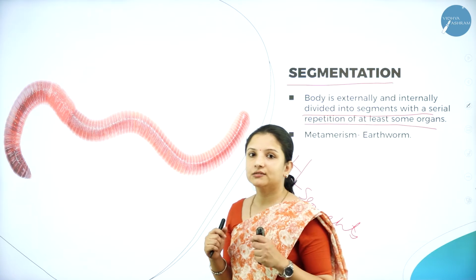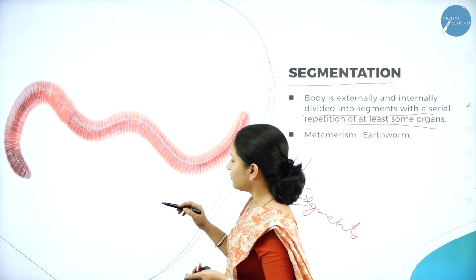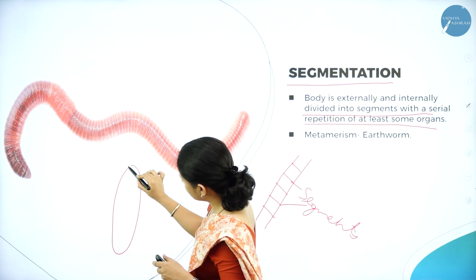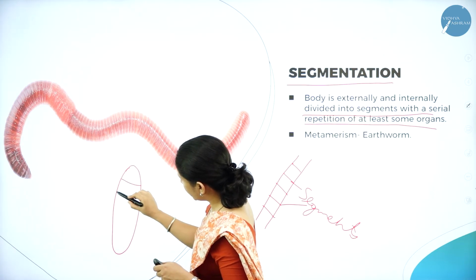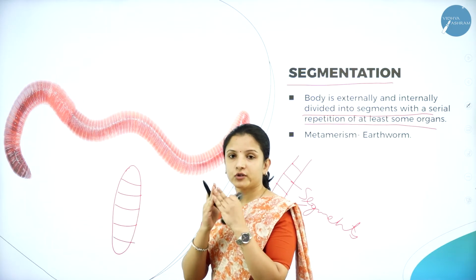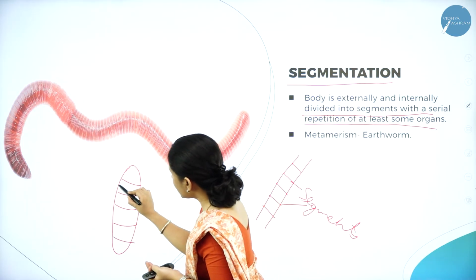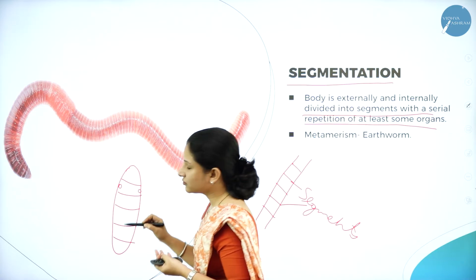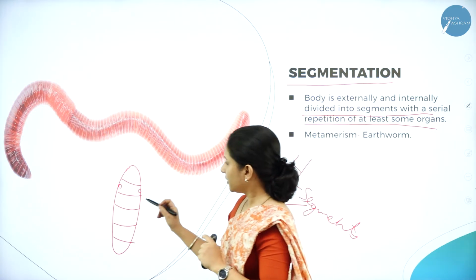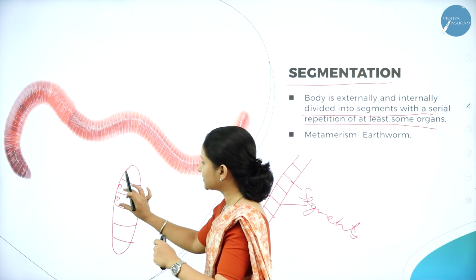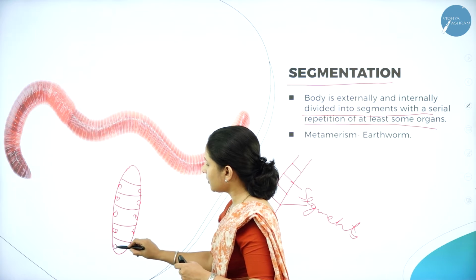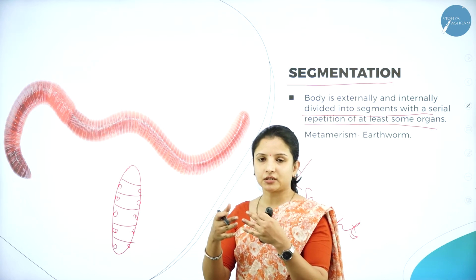I can give the example of a leech. You know what happens in leeches, they have body segments. This is how the leech looks. If you dissect the leech, you will see that each body segment has a kidney. We, or other animals, have just one kidney, or nephron. But leeches, on both sides, wherever segmentation has occurred, will have a kidney like this. Here the kidney organ has repeated multiple times.